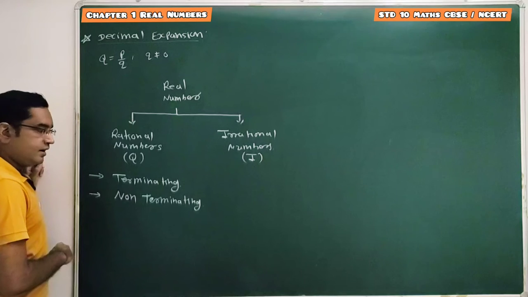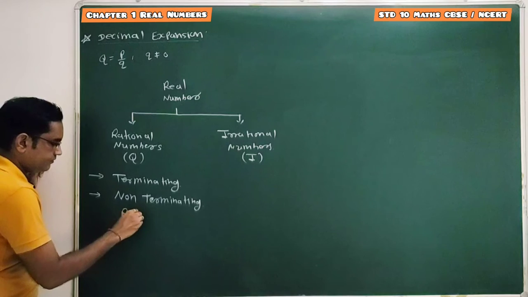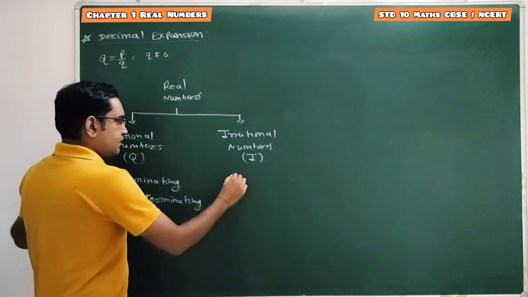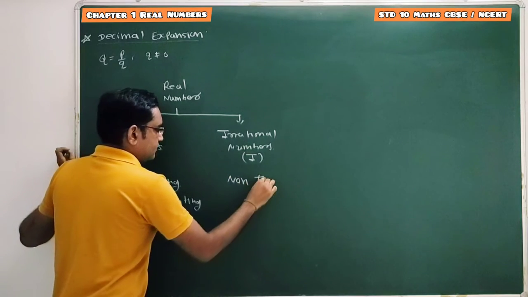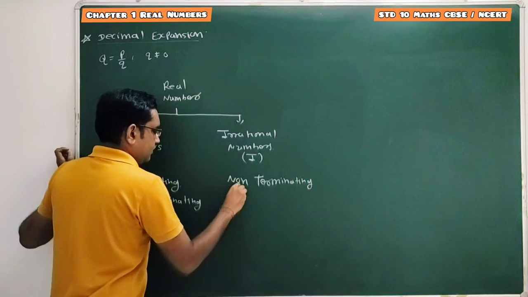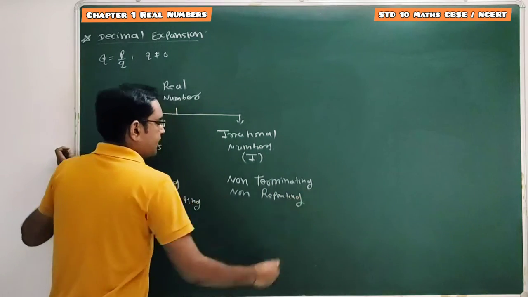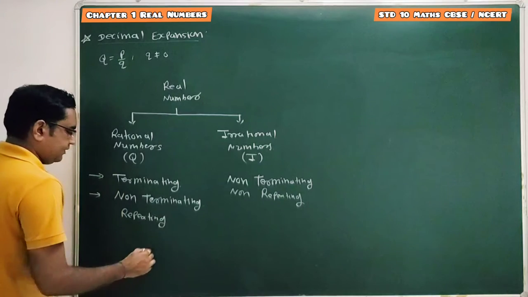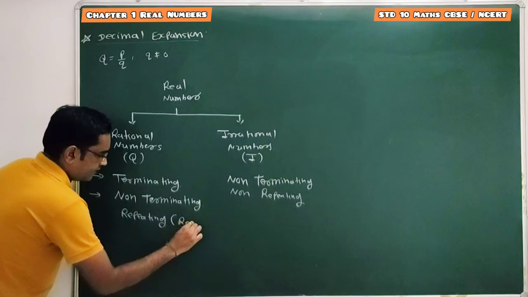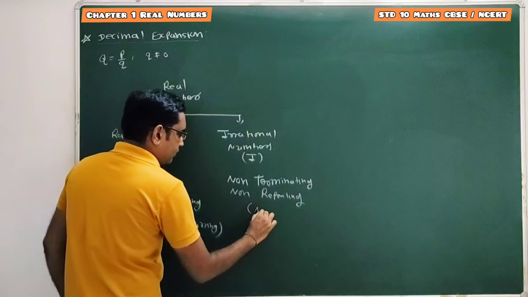And non-terminating decimal expansion can be repeating or non-repeating, also known as recurring and non-recurring.